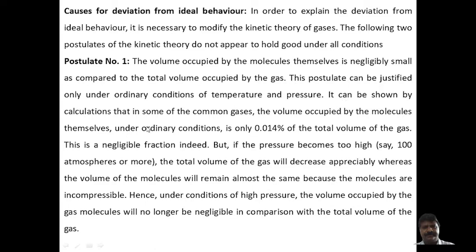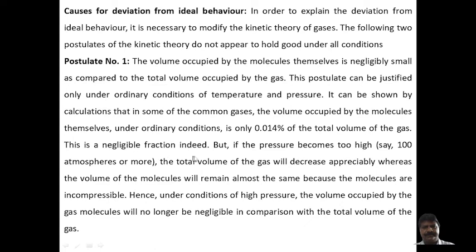It can be shown by calculation that for some of the common gases, such as nitrogen, oxygen, hydrogen and helium, the volume occupied by the molecules themselves under ordinary conditions is only about 0.14% of the total volume of the gas.